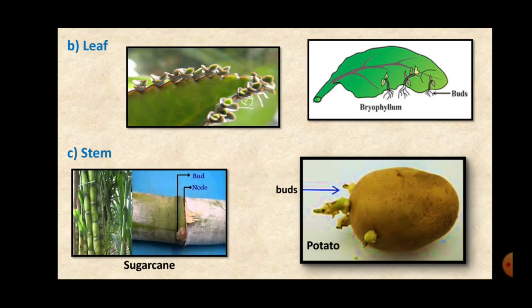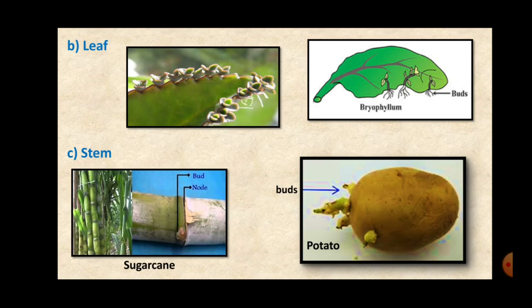So do you know how the potatoes are sown? We don't have the seeds of potatoes, right? So the potato is allowed to sprout for a few days, and when these buds come out, the potato is cut into smaller pieces, and the condition is that each piece should have a bud, and then they are sown in the soil, and when these buds get favorable conditions, they give rise to a new plant. Similar is the case with the sugarcane also.